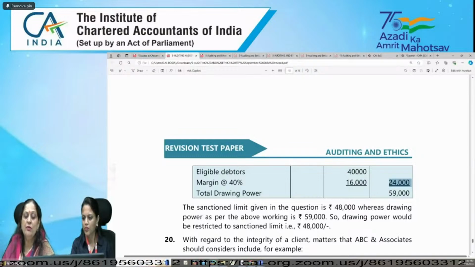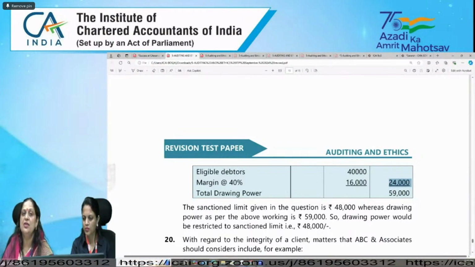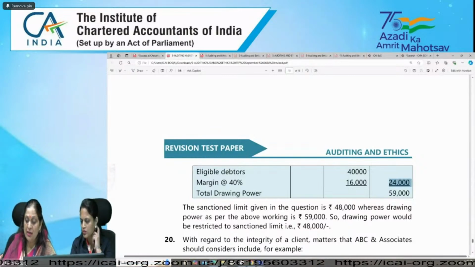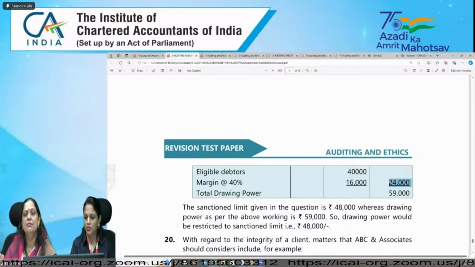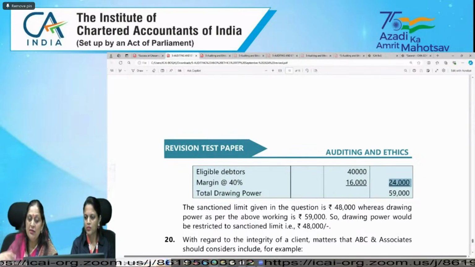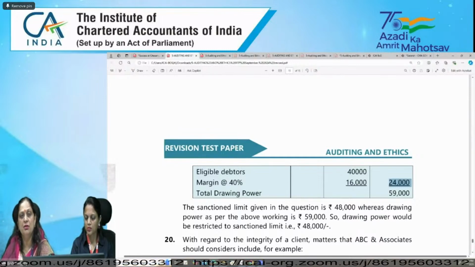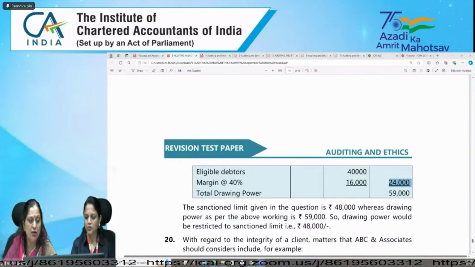One more very important thing I want to mention: when you have completed your answers in the examination, keep 10 to 15 minutes for your revision also. Because revision is very, very important. Sometimes when we are writing, we are in flow and we miss some of the part. When we revise, we come to know that yes, this should also be added. So for revision, you should keep 5 to 10 minutes so that you can revise the whole answer sheet and accordingly add on if you need to.